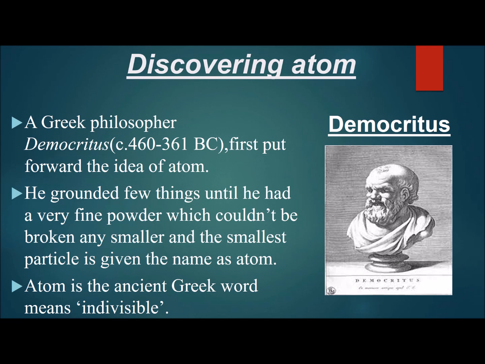Now we will see who discovered the atom and who made the discoveries about the nucleus and the other particles inside the atom. Firstly, a Greek philosopher, Democritus, first put forward the idea of the atom. His date of birth was 460 to 361 BC.